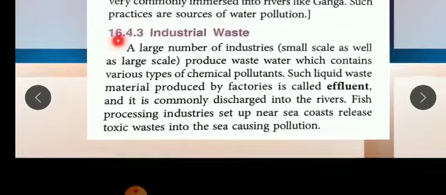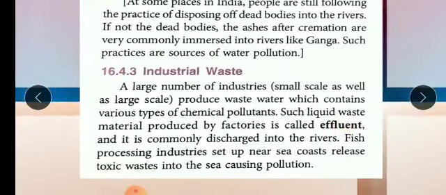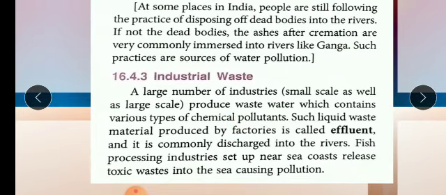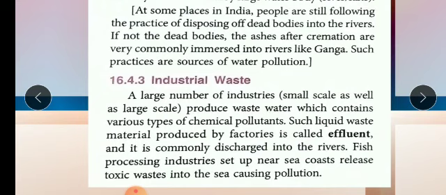Next is industrial waste. I told you about effluent. Effluent is a waste which contains very poisonous chemicals or toxic waste. If we dump or discharge this chemical pollutant into the river, it will cause harm to the marine life, aquatic life also.